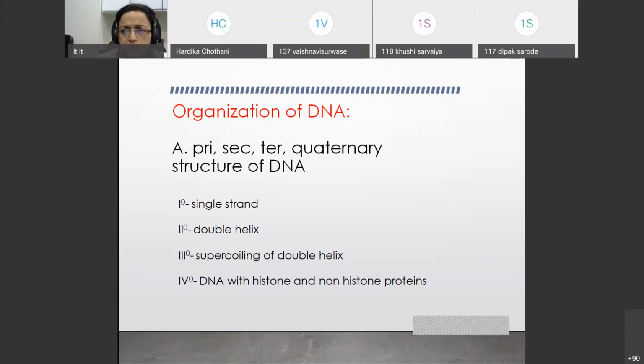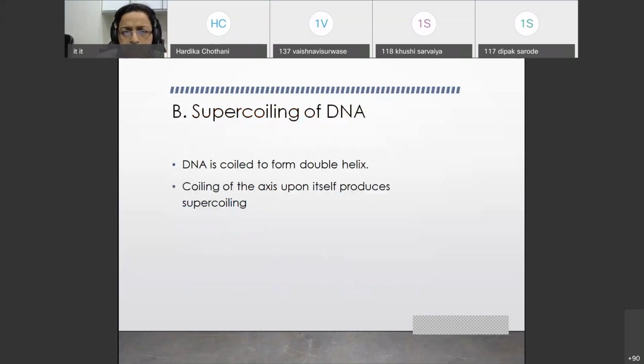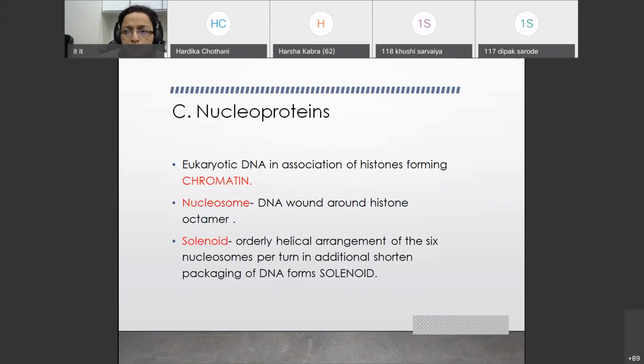This is the first thing that you should write about the organization of DNA. The second point is to elaborate about the supercoiling of DNA, how this supercoiling is done, and the diagram, if possible, regarding the supercoiling of DNA. That is, DNA is coiled to form a double helix, and this coiling of the axis upon itself is nothing but the supercoiling. Then about the nucleoprotein.